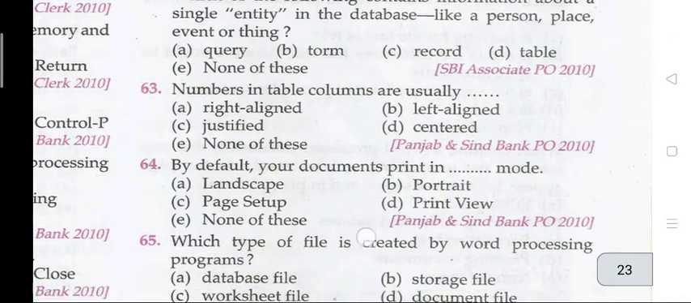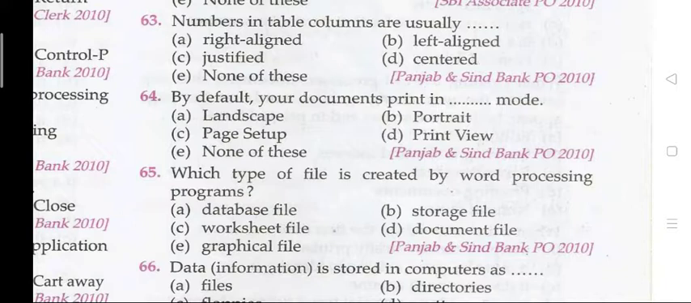Question 63. Numbers in the table columns are usually. The right answer is B, left aligned. Question 64. By default, your documents print in dash mode. The right answer is B, that is portrait.